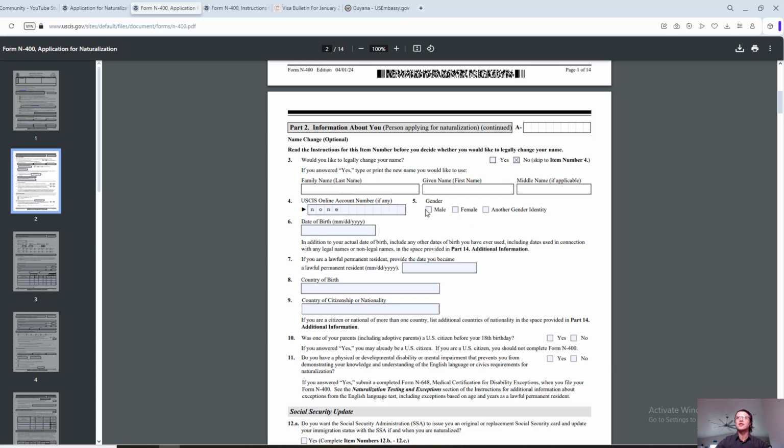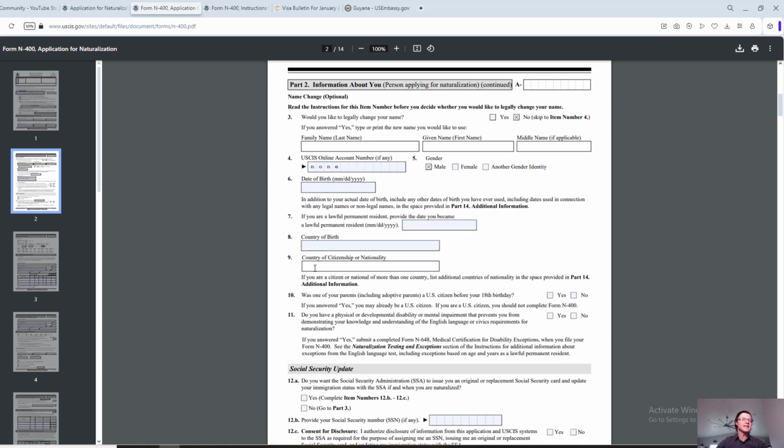Male in our situation. Date of birth, obviously make sure it's the same format: months, date, and then 4 numbers for year. If you're a lawful permanent resident, provide the date you became a lawful permanent resident. That information you can find on your green card, one of the places, showing you when it was issued. Country of birth, country of citizenship or nationality.